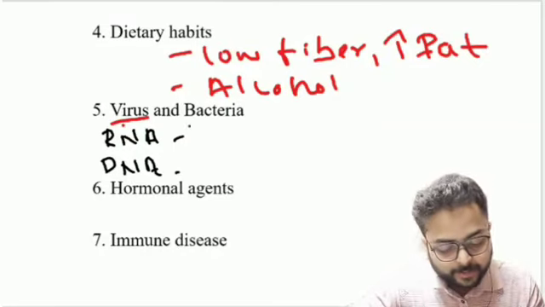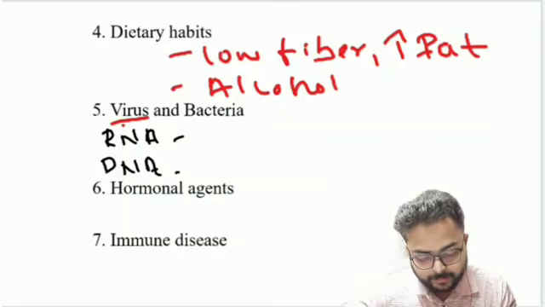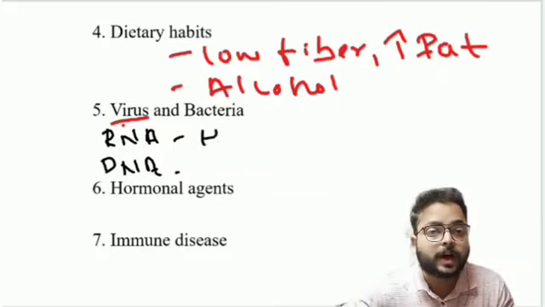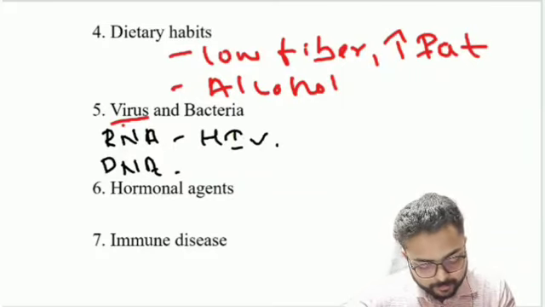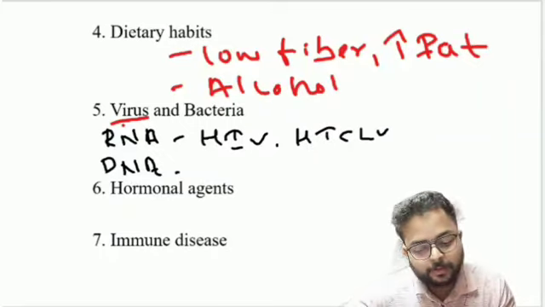First we discuss RNA viruses. RNA viruses are like HIV, human immunodeficiency virus, and HTLV, which means human T lymphotropic virus 1.